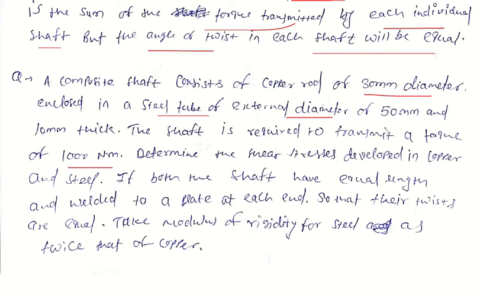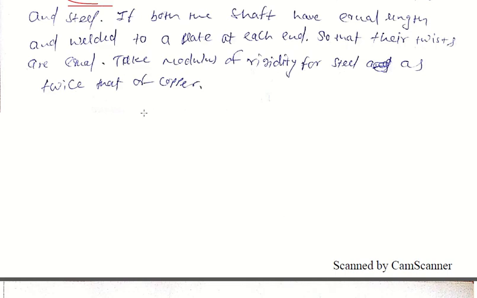What is given? There is a diameter of copper rod and the steel tube of external diameter and internal diameter and the thickness of the steel tube, and the torque transmitted by the shaft is 1000 Newton meter. And here this is the shaft.